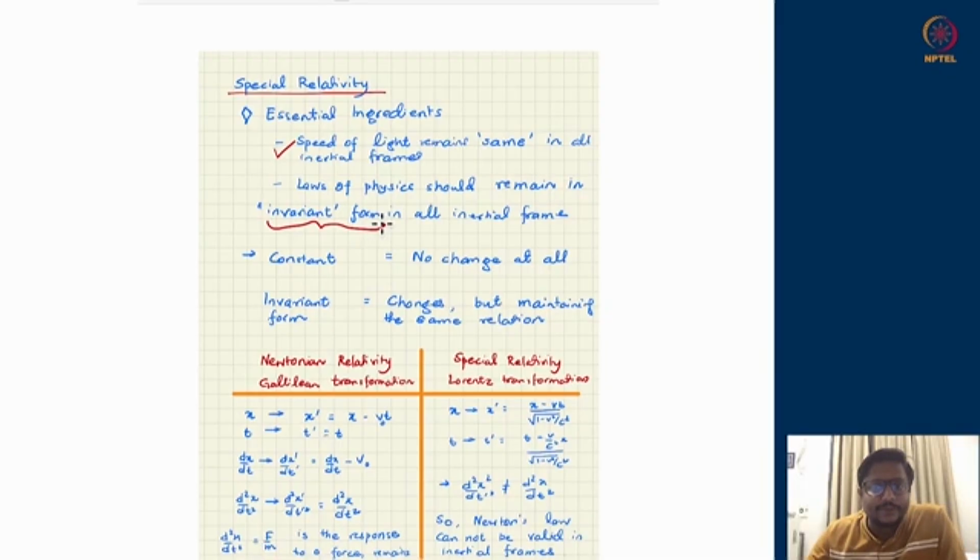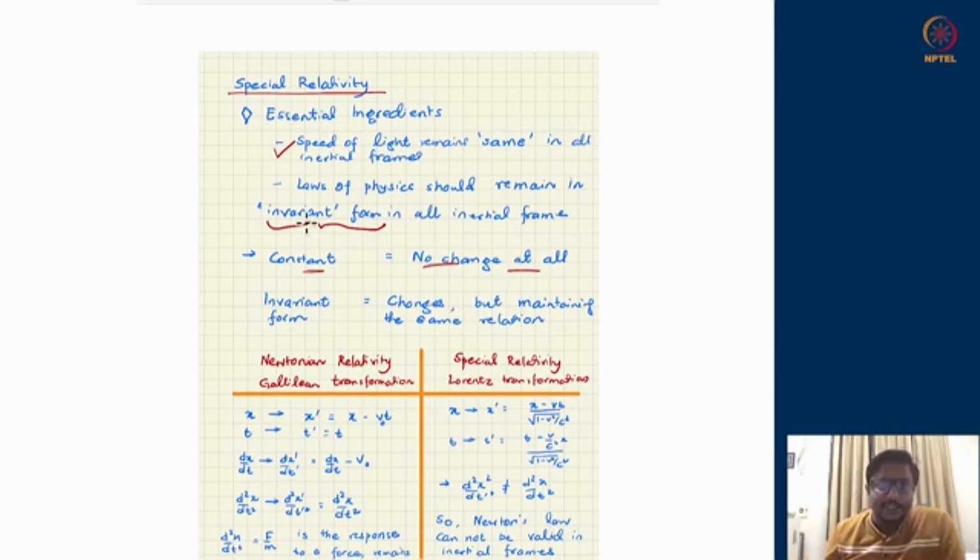So there are two different things which these two concepts give rise to. The first thing is constant. The speed of light remains the same, the same constant value in all inertial frames. So the word constant will mean no change at all. The speed of light in one frame is whatever value is there, and in other inertial frames, the same value is recovered.